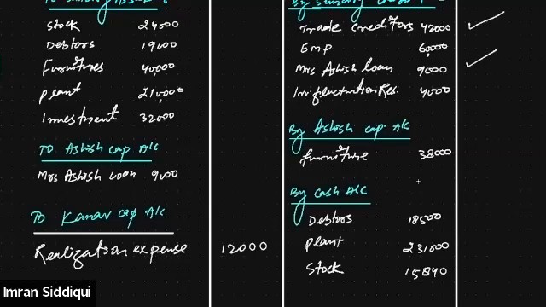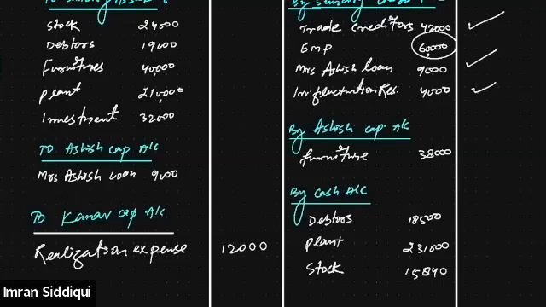What about the investment fluctuation reserve? Since the entire amount of investment is taken over by the creditor, the investment fluctuation reserve is also adjusted. Now only one item is remaining, that is employees provident fund.